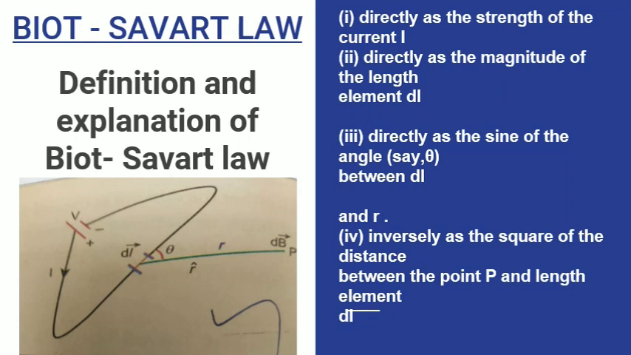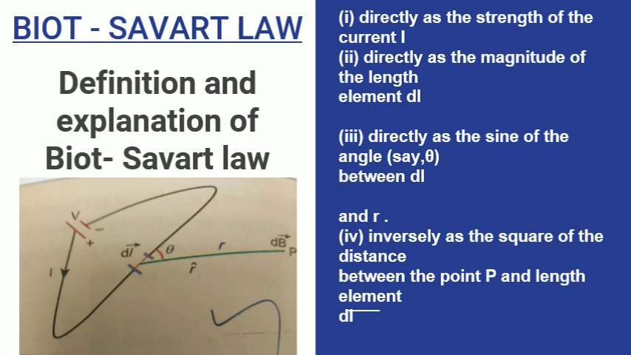Now the statement of the Biot-Savart law is that it is directly proportional to the strength of the current. The magnetic field at point P is going to increase when the strength of the current flowing through the conductor is increased, and it is directly proportional to the magnitude of the length element dl. So here the length element is dl, and if the length is increased, the magnetic field at point P is also going to increase. And if the sine of the angle between dl and r is increased, the magnetic field at point P is also going to increase.